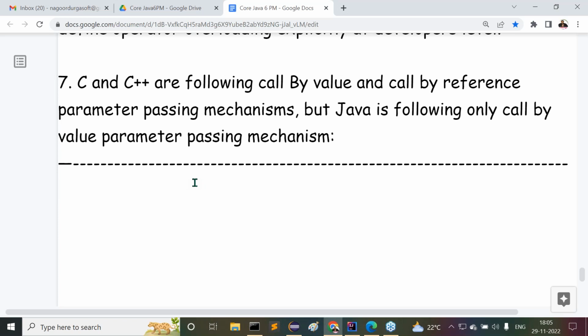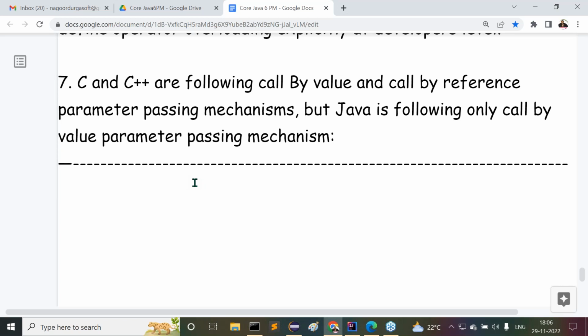C and C++ are static programming languages, but Java is a dynamic programming language. Next, a preprocessor is required in C and C++, but a preprocessor is not required in Java. C and C++ are platform dependent programming languages, but Java is a platform independent programming language. Pointers exist in C and C++, but pointers do not exist in Java. Multiple inheritance is not possible in Java, and it is possible in C++ and Python.